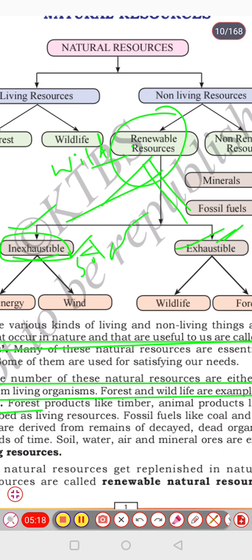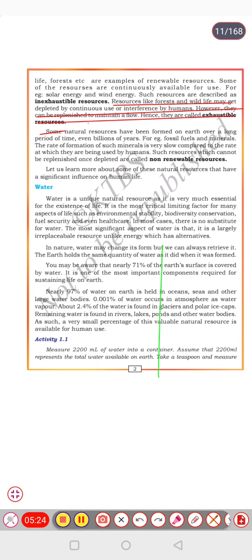These are inexhaustible renewable resources. And resources like forest and wildlife may get depleted by continuous use or interference by humans. However, they can be replenished to maintain a flow, hence they are called exhaustible resources.